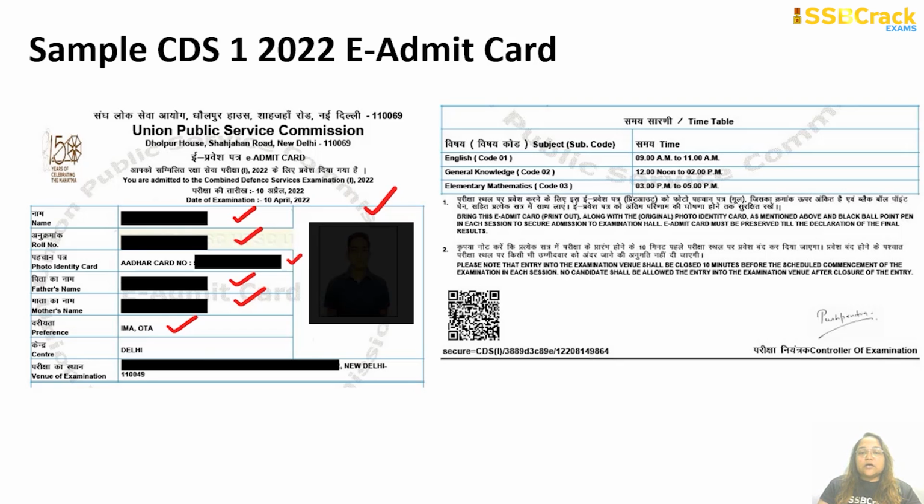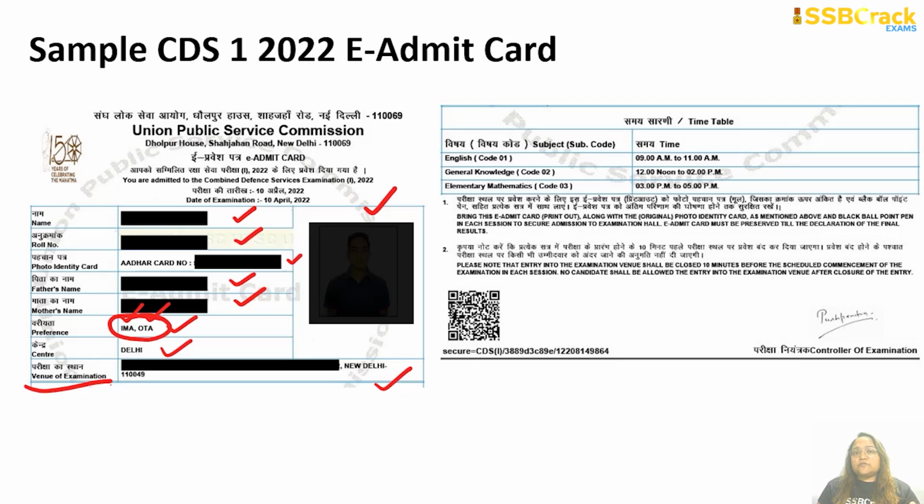So you can see this candidate's most eligible preferences, and your preferences, obviously, are very important. When you have filled in the online application form for the CDS 1 2022 exam, you must have chosen your preference as per your educational qualification. So your preferences will be given here. You can see this candidate has chosen IMA as his first preference and OTA as his second preference. So he has chosen these academies, and it has been written here as per the preferences. And the center is Delhi. The venue of examination, the full address, will be given here. As you can see, this candidate wants to opt for the New Delhi venue. So that's why the center address has been given here.